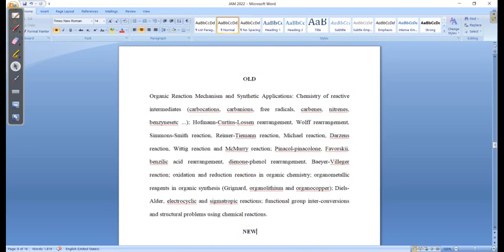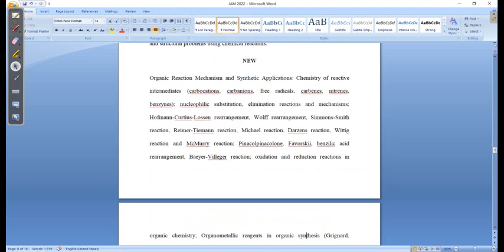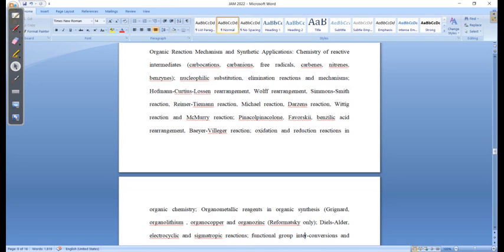So this is your old syllabus. In the old syllabus, what I have noted is the dienone phenol rearrangement. This has been excluded now. In your old syllabus, the dienone phenol rearrangement was there, but in the new syllabus this reaction has been excluded. So this dienone phenol rearrangement is now not part of your IIT JAM, but they removed this dienone phenol, and they have included this Reformatsky reaction.